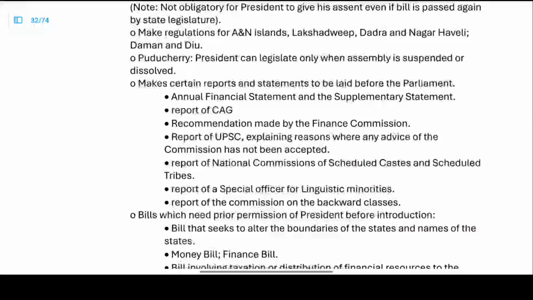He is making regulations for the union territories. Okay. He is making regulations for the union territories. So we have to understand that this is a legislative power, because the union territories without the legislature need regulations. We say that the union territory is without the legislature.